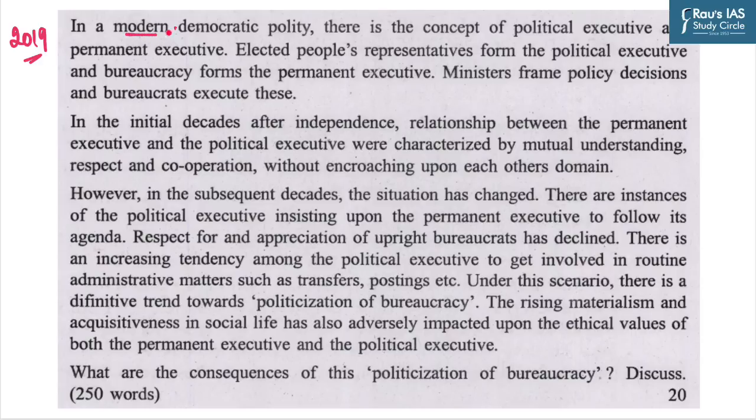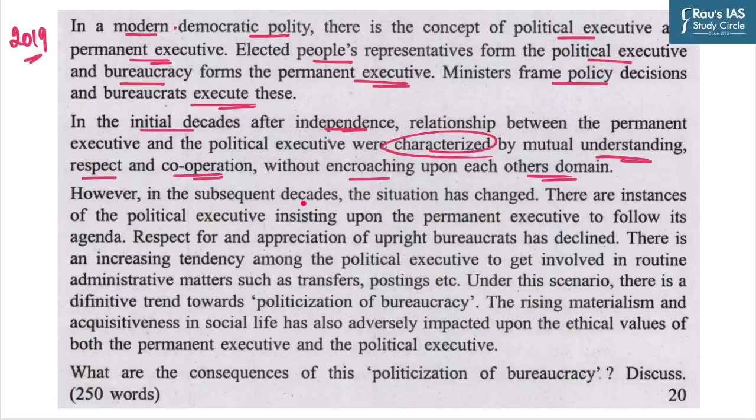And it says, in a modern democratic polity, there is a concept of political executive and permanent executive. Elected people's representatives form the political executive and bureaucracy forms the permanent executive. Ministers frame policy decisions and bureaucrats execute these. In the initial decades after independence, the relationship between permanent executive and political executive was characterized by mutual understanding, respect, and cooperation without encroaching upon each other's domain. However, in subsequent decades, the situation has changed.